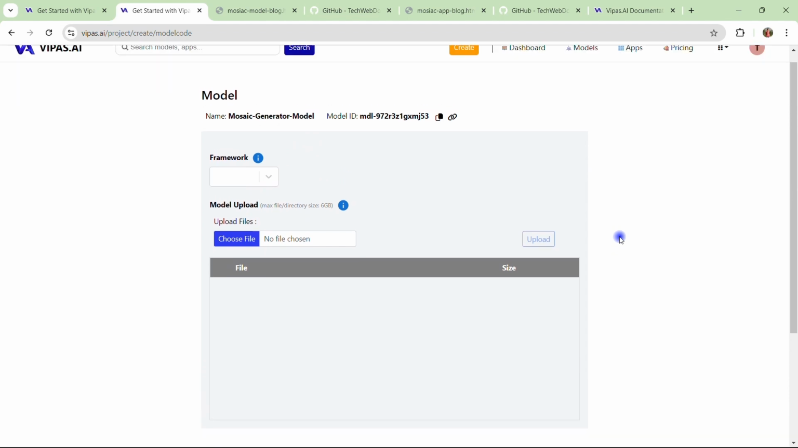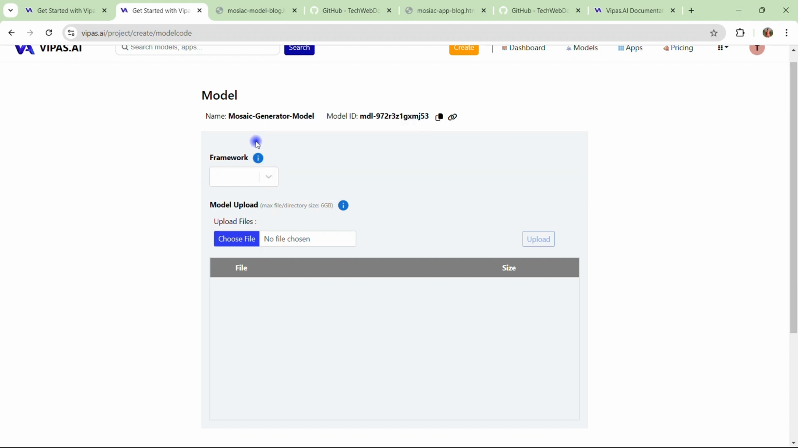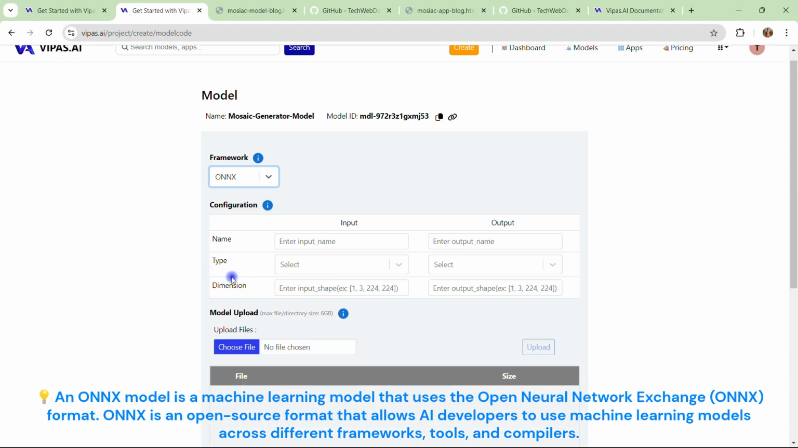Now it is asking for a few more things: what framework you want to use. If you see this info icon, it gives you all the information that you want to know. It supports multiple types of frameworks and models that you can choose. Okay, if I click here, the one that I wanted to show you is ONNX, the Open Neural Network model that we can select from here.